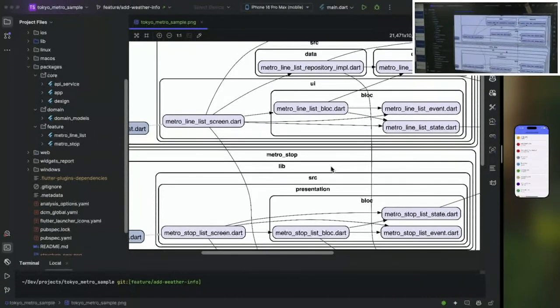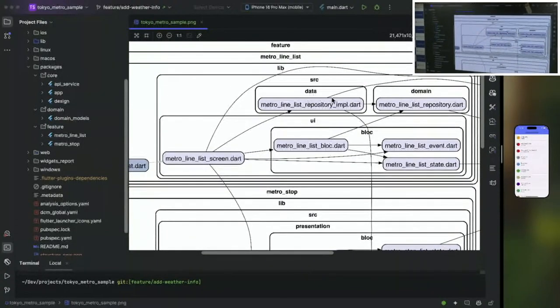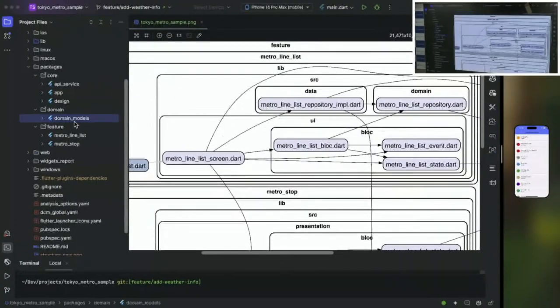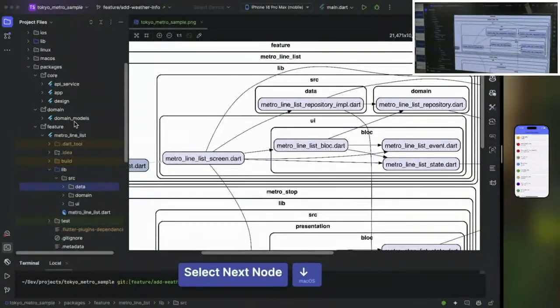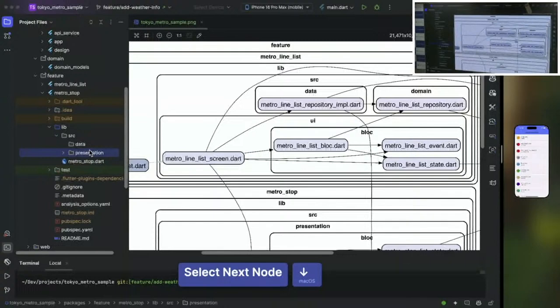But one thing which can be considered within this view is that this metro line, for example, is using structures like data, domain and UI layer. Let me also open it from its source: data, domain, UI. But if we compare it to the metro stop package, then we can immediately find out that it only has data and presentation. So already some conventions are receiving some violations. Either I was too sleepy when I was implementing, or, if we are thinking about two teams, they can also start building things and grow it in a wrong way.